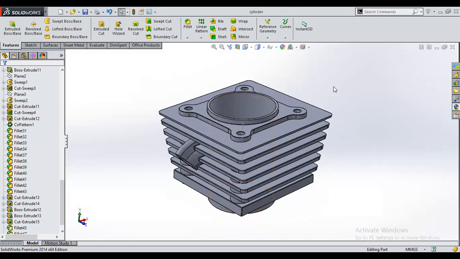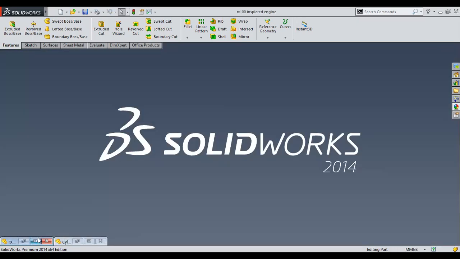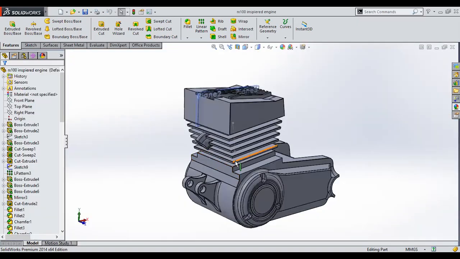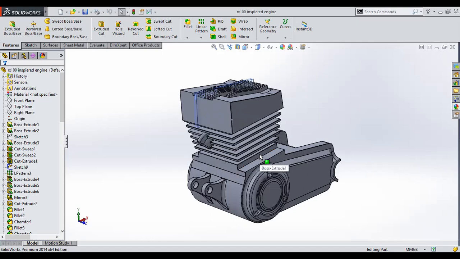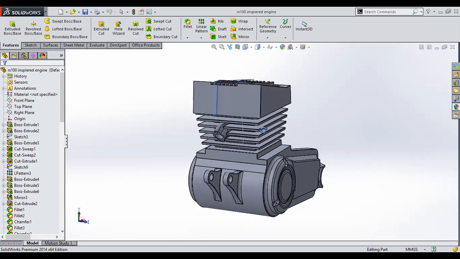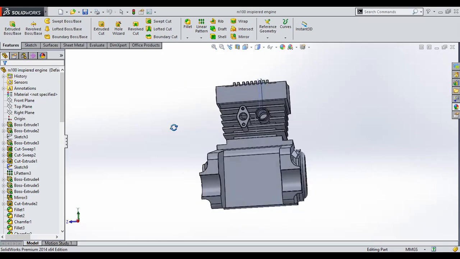So we'll be starting with creating a geometry. I'll explain the procedure, and you go with that. I'll create a rough geometry and then we'll be working on this one. This I've already prepared so as to save time. You can see this is what we have to create, and I'll explain the procedure. So what is this? This is a single cylinder petrol engine.